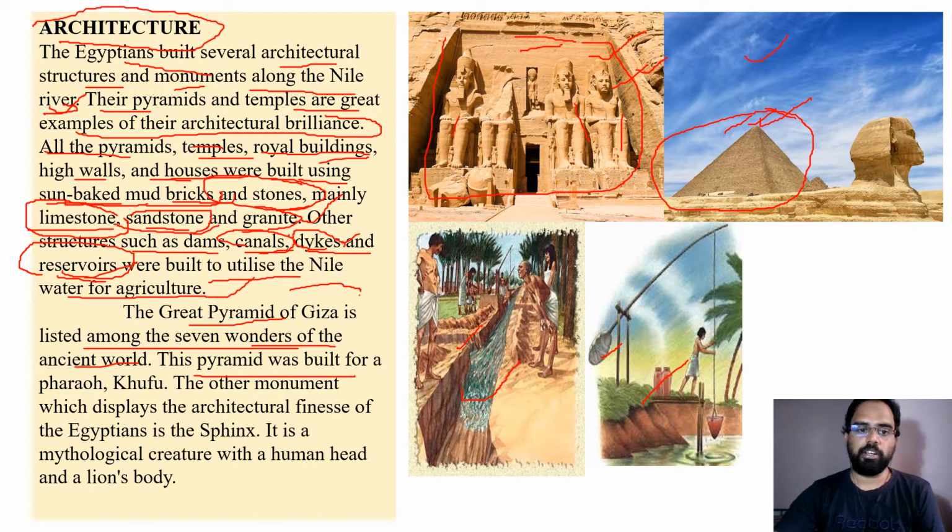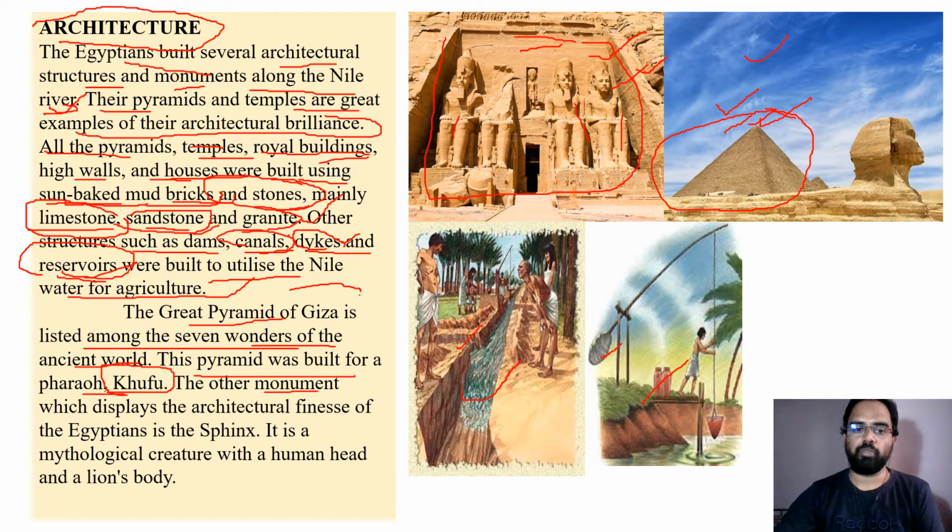And this is even listed in the seven wonders of the world. This pyramid was built for a pharaoh. You all know that pyramids are nothing but graves built for the kings. The kings in Egyptian civilization were known as pharaohs. So a king by the name Khufu, okay, his name was Khufu. On his behalf, this pyramid of Giza was built.